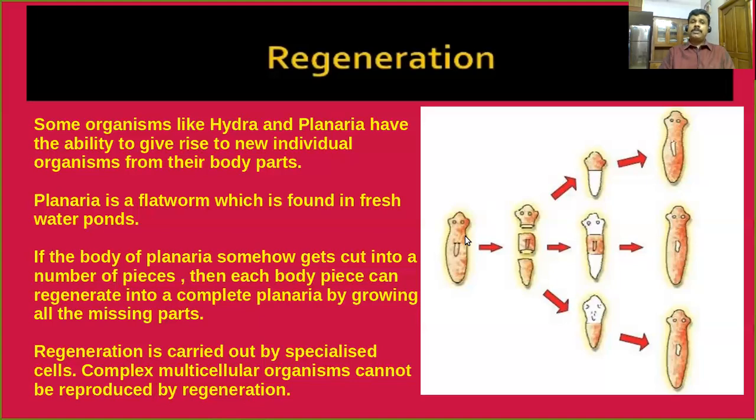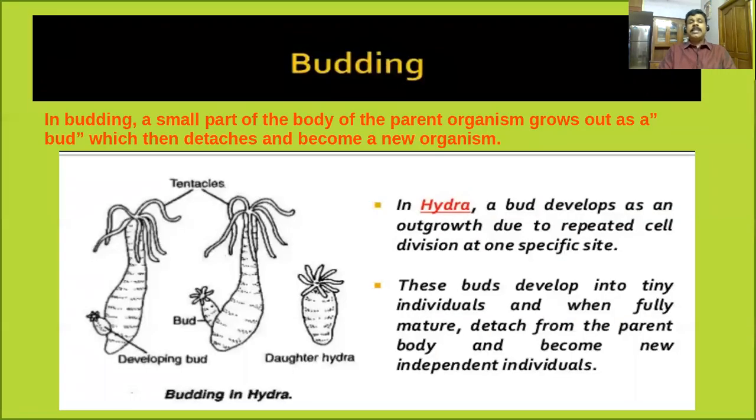The group of tissues makes into organs. Organs constitute the organ system, and organ systems constitute the entire organism. So in complex multicellular organisms, the regeneration process cannot occur as part of reproduction. This type of reproduction is not at all present in highly complicated multicellular organisms. Why? Because their body organization is highly complex. This is something about regeneration.